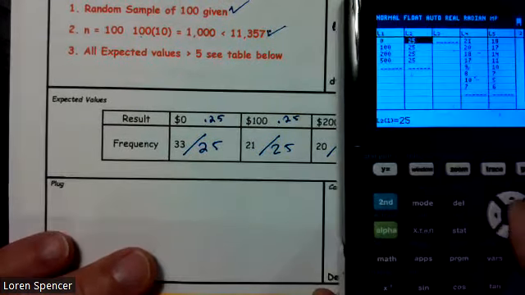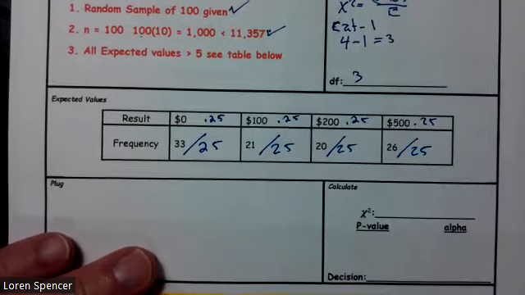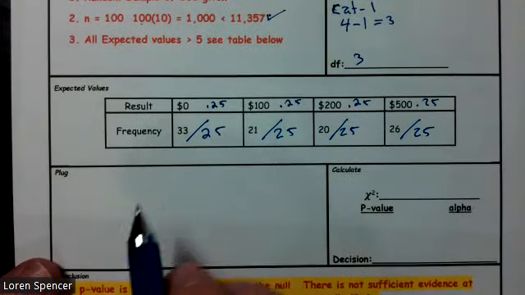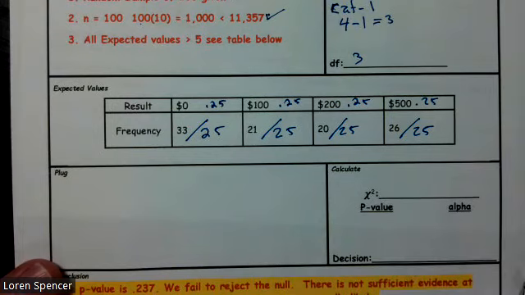Once we have our data in here, we can go ahead and do our plug. And our plug is always going to be the first one and the last one.